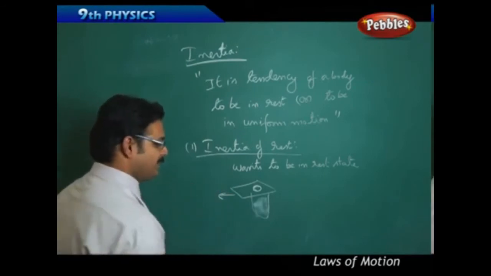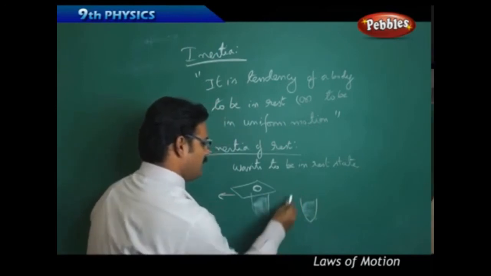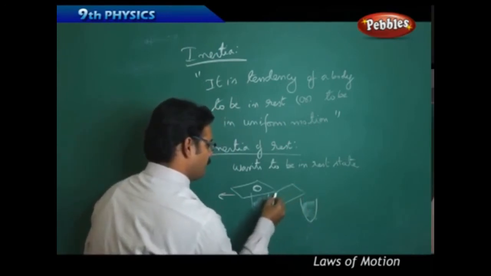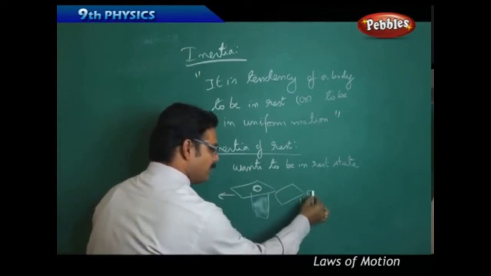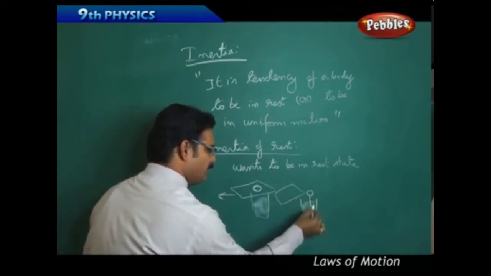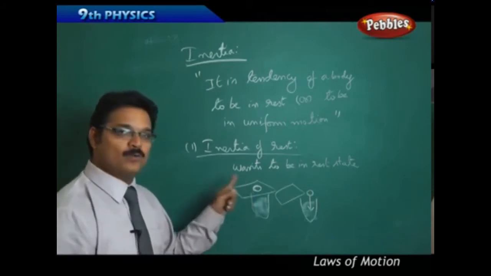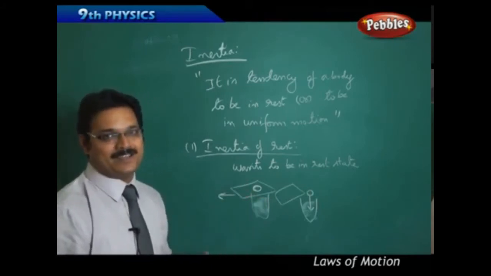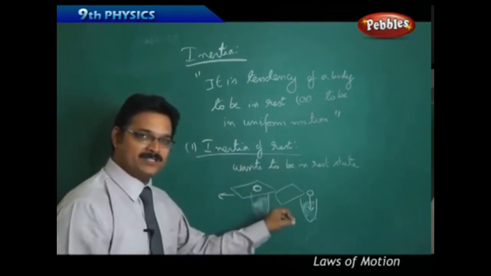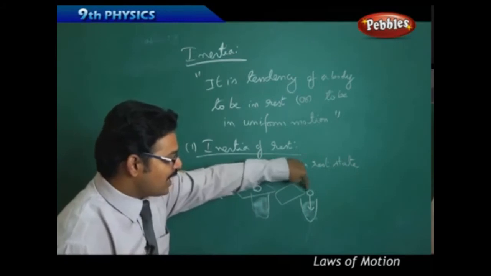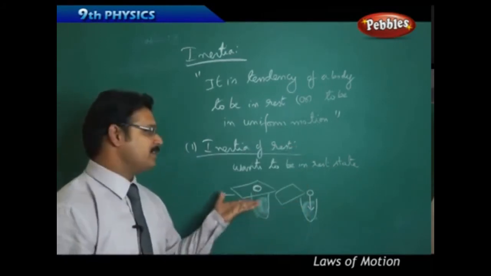Then the cardboard moves in the pulling direction, and the coin falls into the water. Why? Because the coin wants to be in the rest state. As soon as you pull the cardboard, the coin stays in the same location and immediately falls into the water. So it's the best example for inertia of rest.